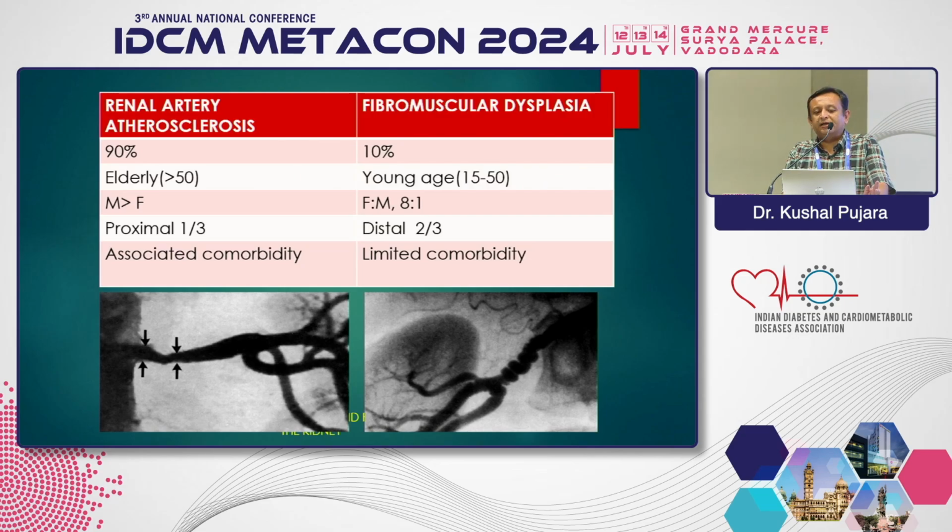Atherosclerotic stenosis is more common in the elderly and in males, while the dysplasia, FMD, is more common in females and younger age, and is more in the distal two-thirds of the renal artery. We can see in this slide the atherosclerosis on the left side and the FMD dysplasia on the right side.